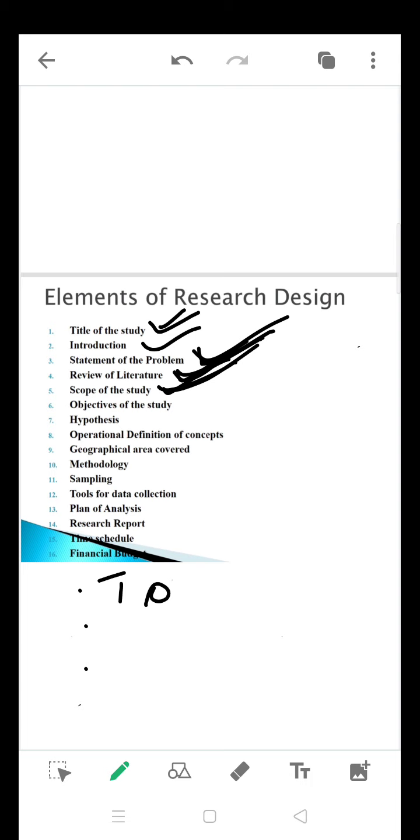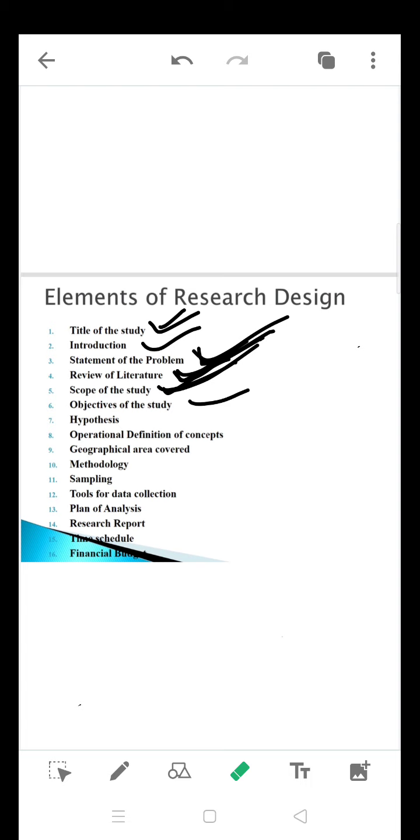What you are going to set as objectives, we have a set standard for that. So objectives always start with "to". This is going to give a clear specification or clarity on what exactly the researcher wants to do in his research, the purpose of the study, the goal of the study, or the aim of the study.